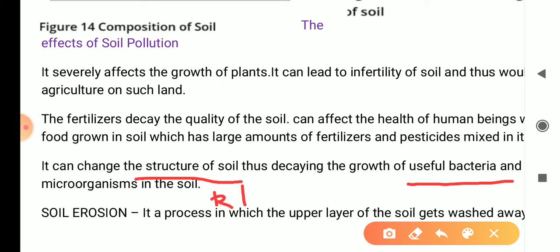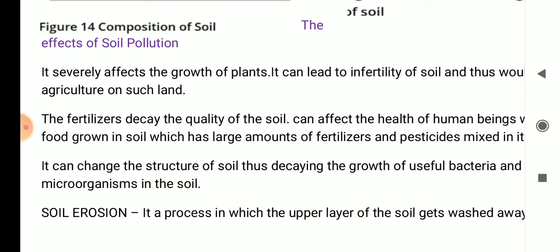This rhizobium is a very important example. We have to remember this rhizobium bacteria increases the fertility of soil, it fixes the nitrogen. And if these rhizobium bacteria are killed, then what will happen? Our soil will remain infertile. So these are the harmful effects of soil pollution.